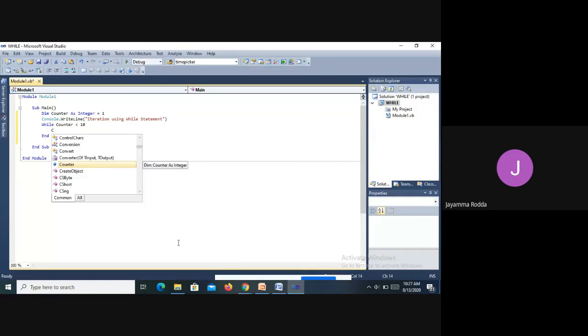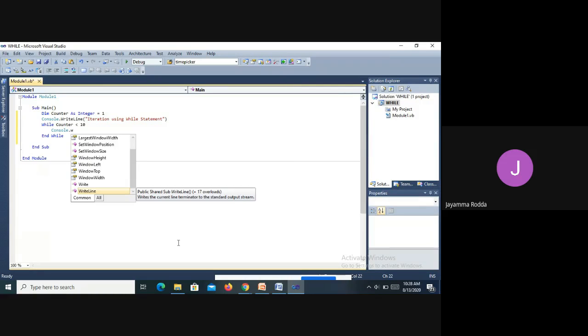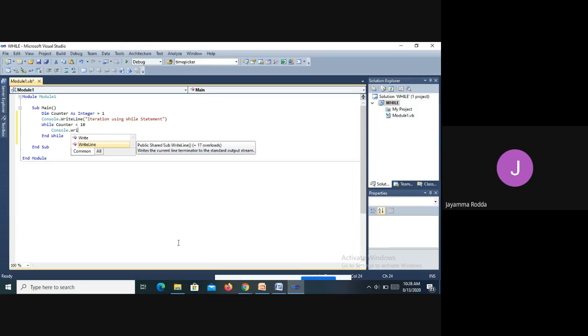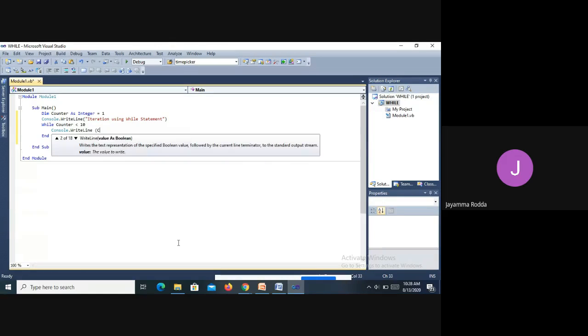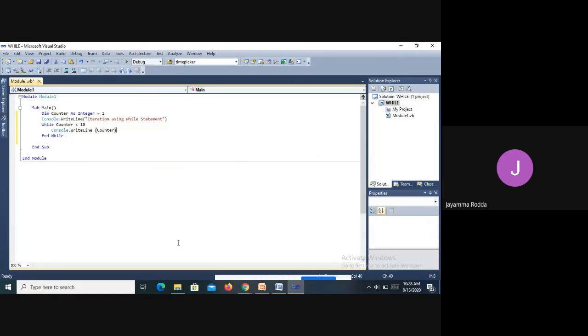I'm going to write an output statement again. Console.WriteLine, nothing but just to print the counter that I have initialized there. Until when I want to print, until 9. So 1 to 9, the numbers are printed here using Console.WriteLine. So now what I have done, I have already initialized counter here.